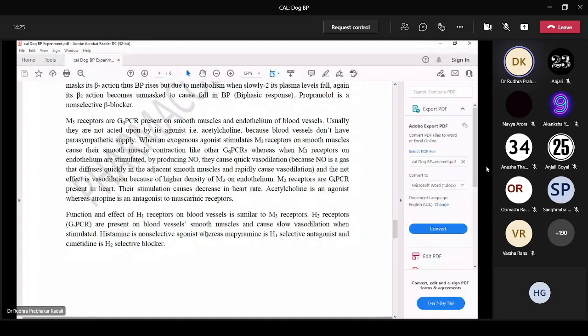Histamine is a non-selective agonist, whereas mepyramine is an H1 selective antagonist and cimetidine is an H2 selective blocker. You will see the response of both the antihistaminics compared to the histamine response by giving both mepyramine, the H1 selective antagonist, and the H2 selective blocker, that is cimetidine.